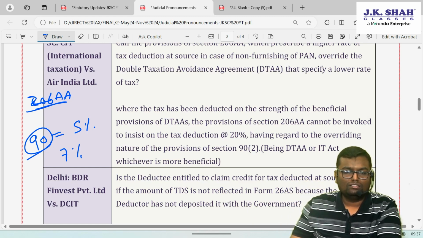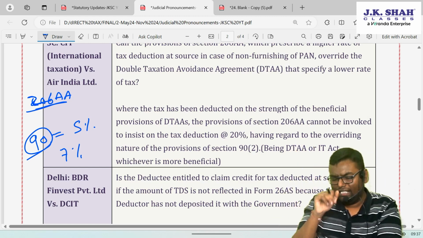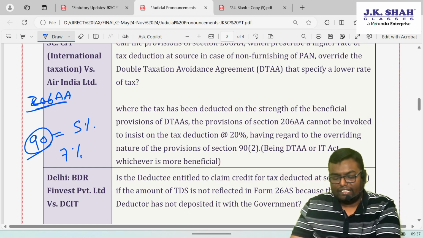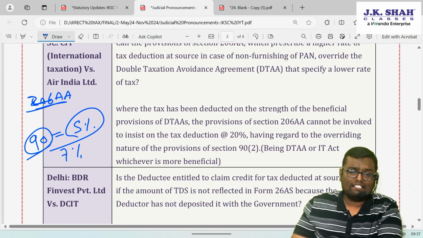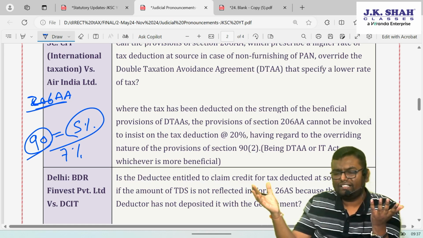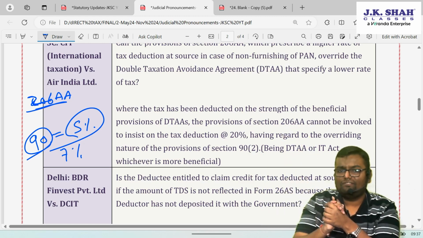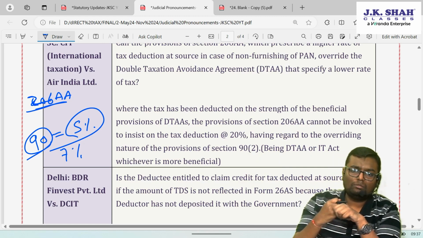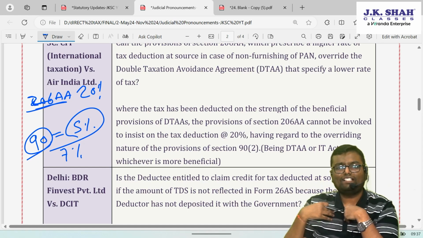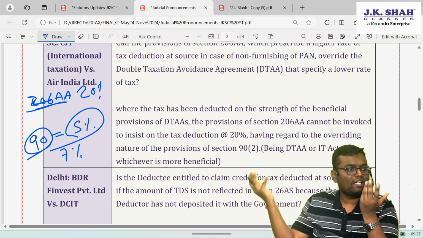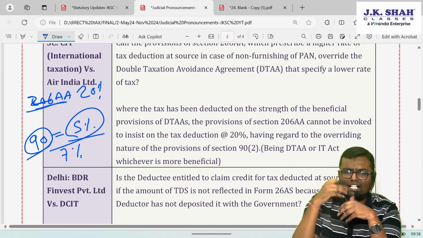Now what will happen if there is, let's say, Air India Limited paying something to a non-resident, and to this transaction DTAA is applicable. DTAA says that 5% TDS is to be deducted. Okay. But as per income tax, it says that if the deductee does not furnish permanent account number, deduct the TDS at applicable rate or 20%, whichever is higher, section 206AA. That non-resident is not having permanent account number. So as per section 206AA, how much TDS will be deducted? Directly 20%. So what Air India says is, to me what is applicable? Act or DTAA, whichever is more beneficial. What is more beneficial? 5%. So Air India deducted only 5% TDS and not higher TDS.